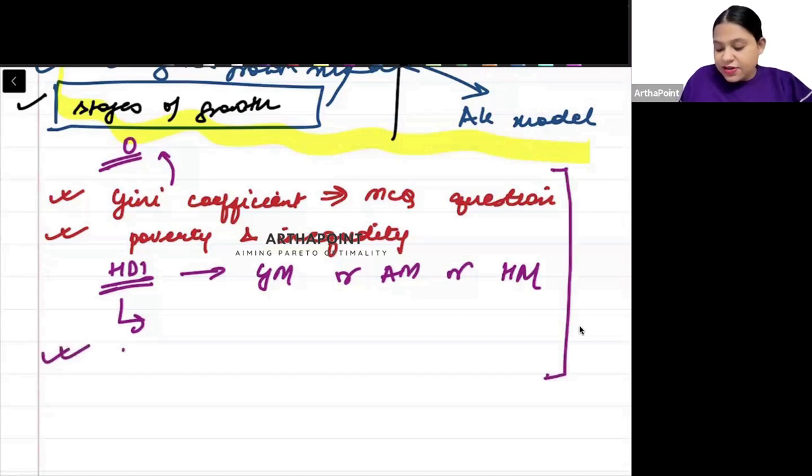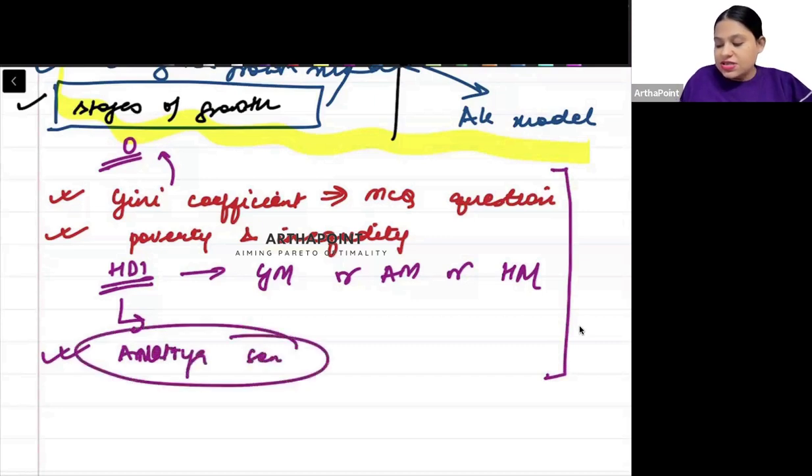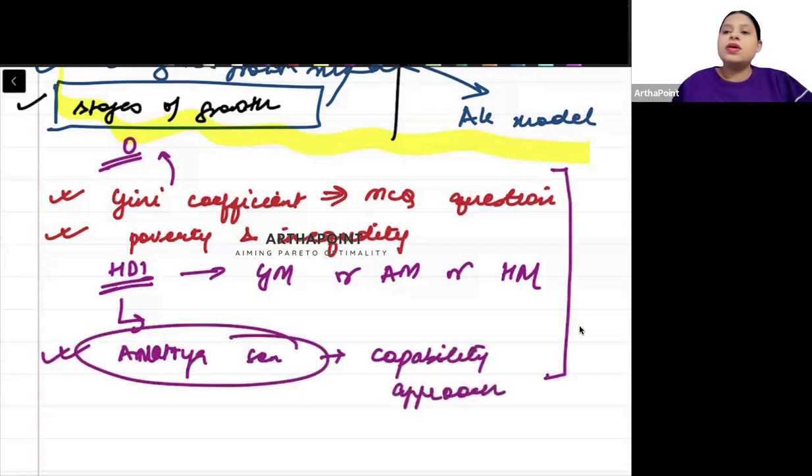Then there is something we have covered in the video lectures, which is on Amartya Sen, his capability approach. Again, theoretically, I can ask you what, according to Amartya Sen, the capability approach is. That you have to focus on means, not ends. It is one line, but it is important to remember this line.